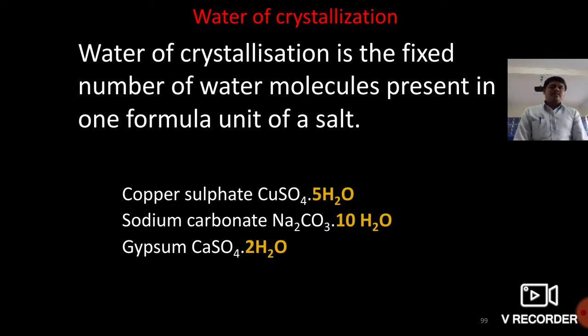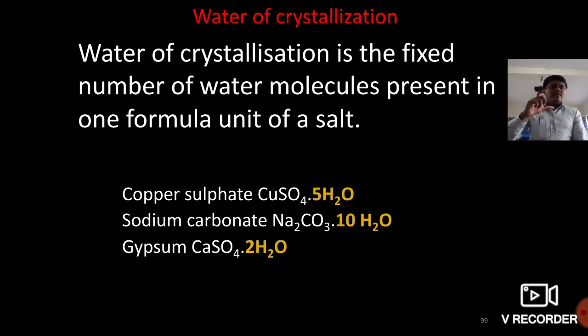Now, what requirements are needed to conduct the activity? First, copper sulfate salt, a test tube, a burner, and a small amount of water. Dear students, I am going to take a few crystals of copper sulfate in a dry test tube.